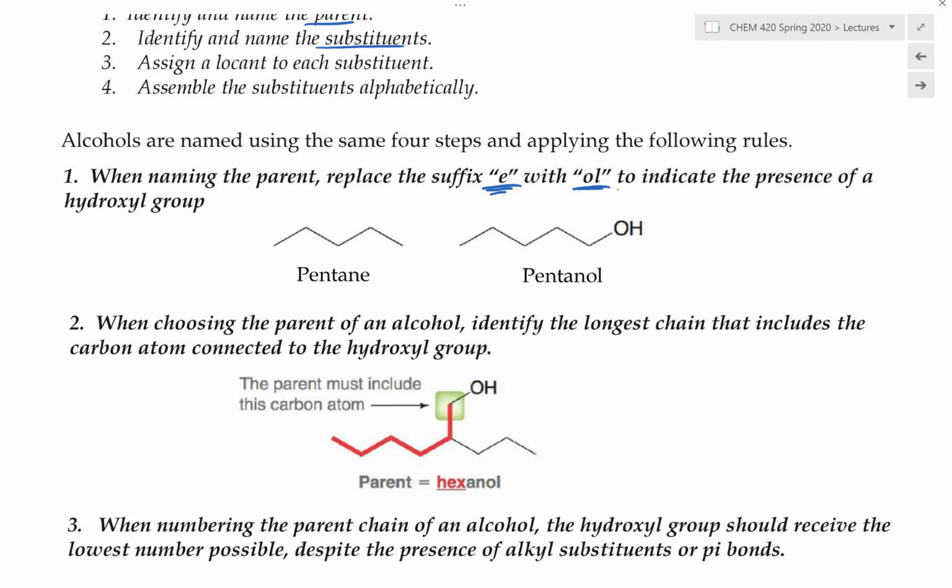If we know how to name the alkane already, we should be able to basically take out the E in the alkane and replace that with the OL. So what this is saying is that as we name the alcohol, we have to include this AN along with it. So here, pentane, and if we were to now have an alcohol with five carbons, then this now becomes pentanol. So again, please note that we include this AN along with the parent chain, pent for five, and with the ending OL.